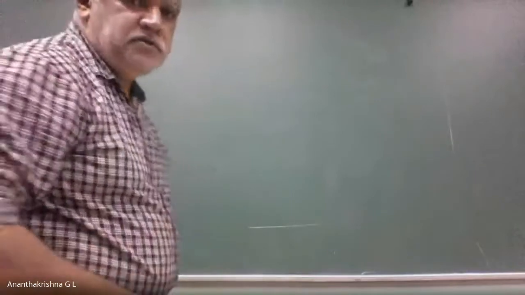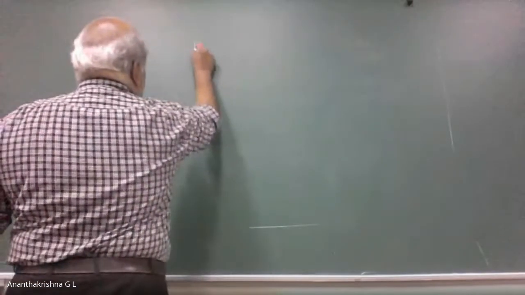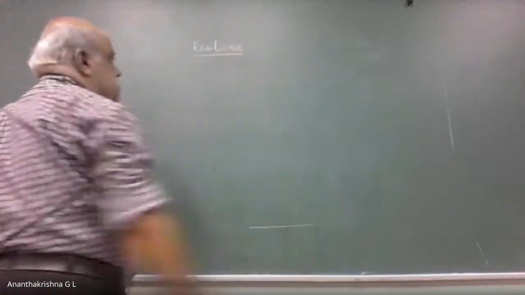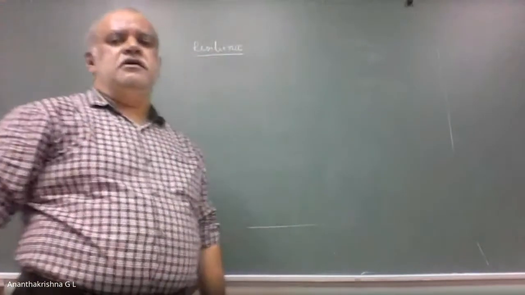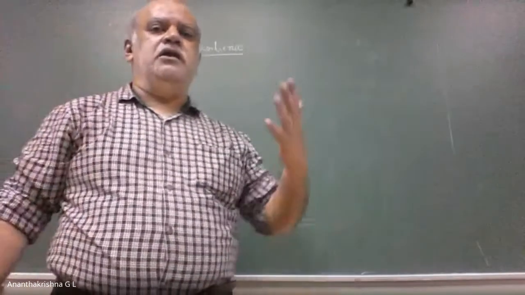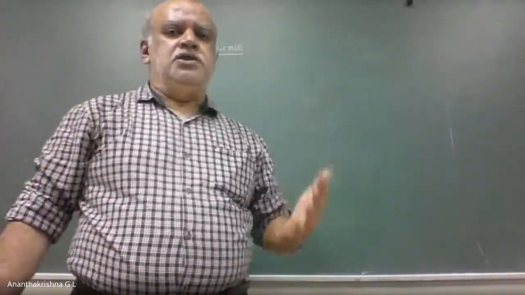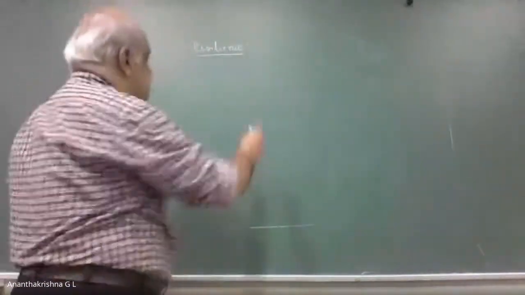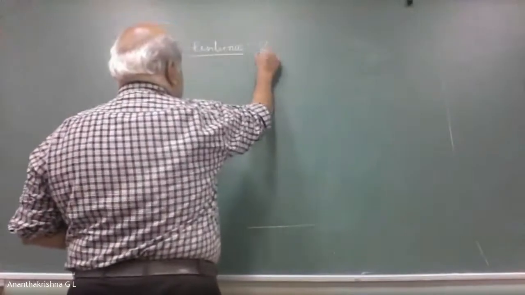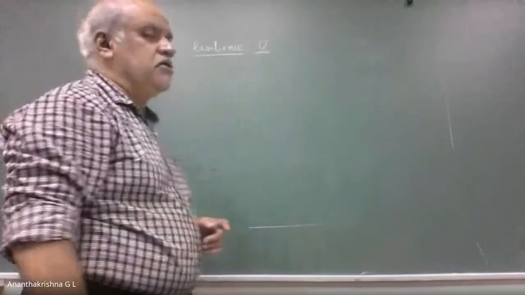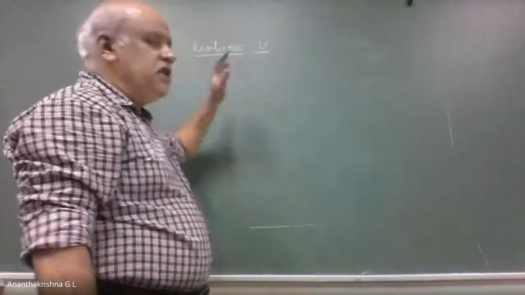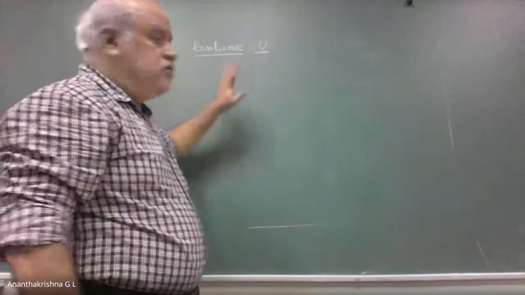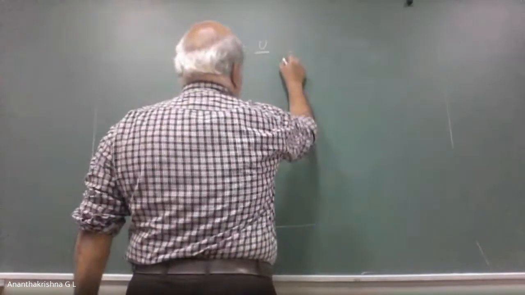The first one is resilience. Resilience is the ability of a material to absorb energy per unit volume without permanent deformation. It is denoted by capital U, the strain energy absorbed, or you can call it resilience.